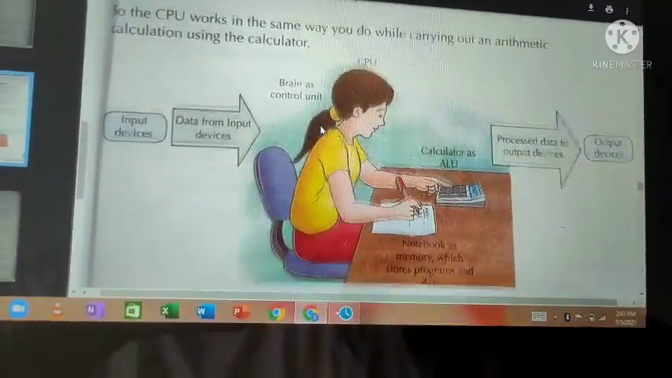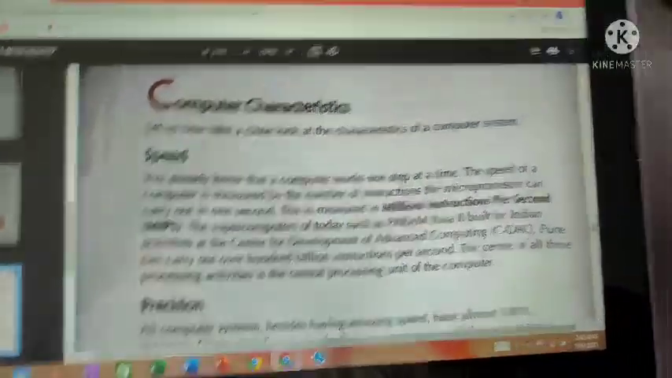Okay, that's it. Now we'll go for the next topic: computer characteristics.